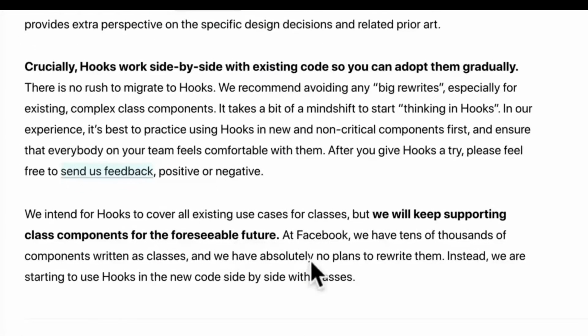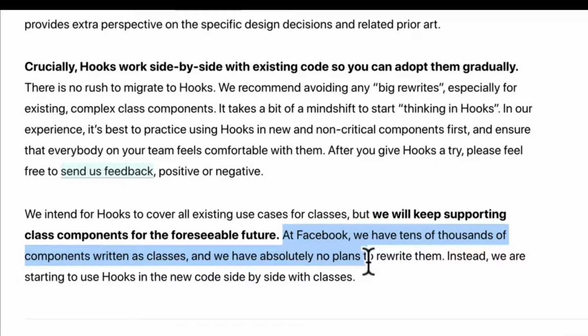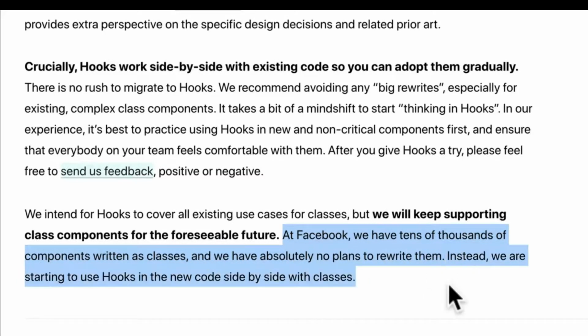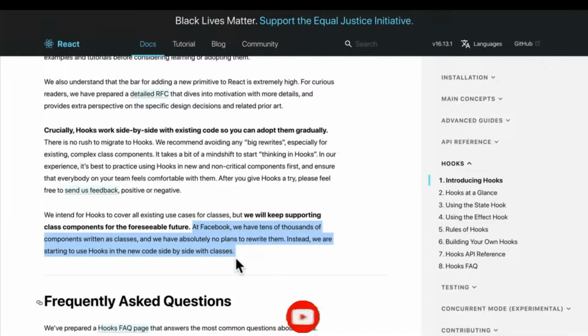For example, the creators of React, which were the developers at Facebook, say, "At Facebook, we have tens of thousands of components written as classes, and we have absolutely no plans to rewrite them. Instead, we're starting to use hooks in the new code side by side with classes." Just because a library introduces a new feature doesn't mean that your code now needs to all be updated. Hooks are just an additional tool in your tool belt as a programmer for you to use.